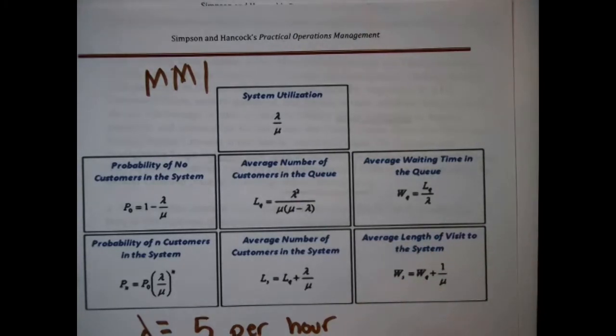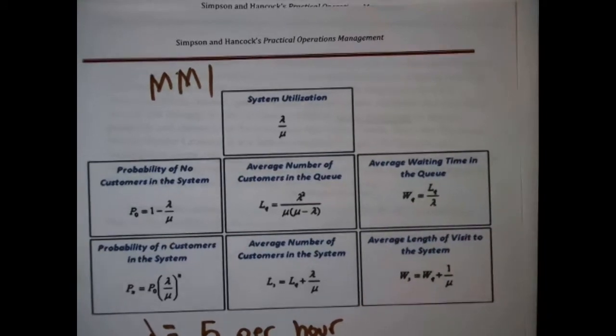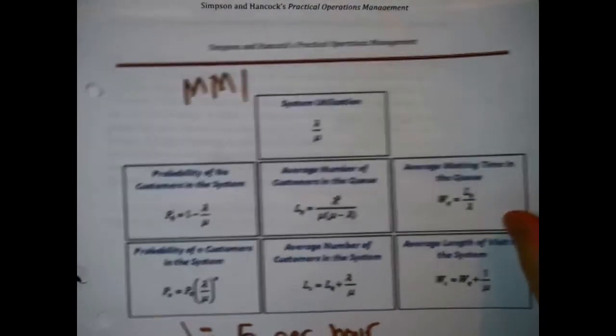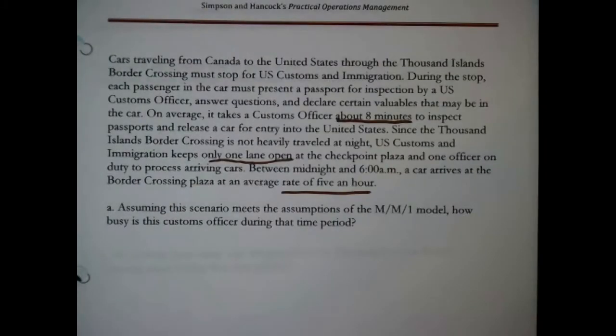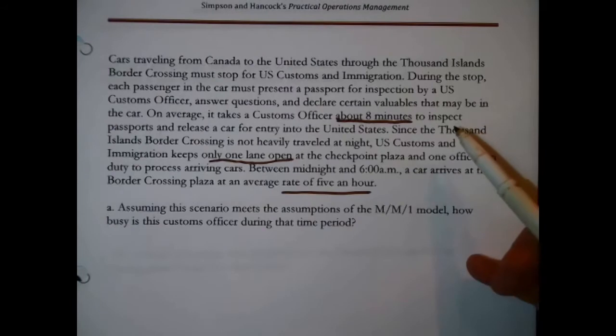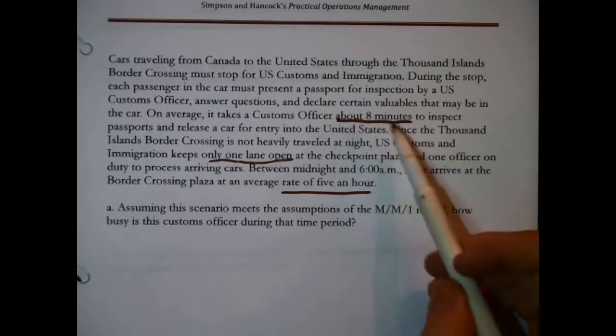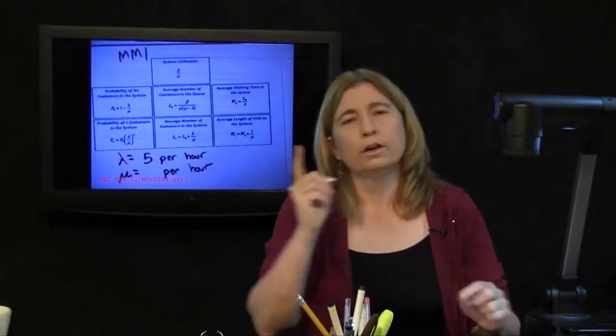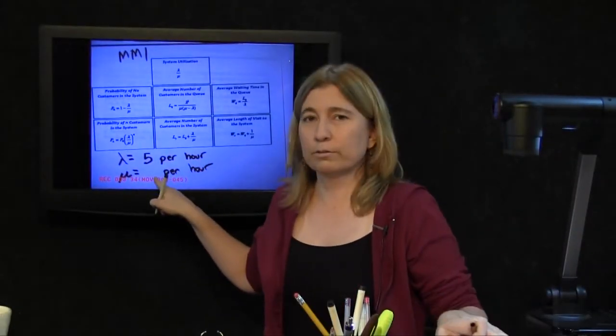Now, we also need mu. Mu refers to the service system. And mu needs to speak in the same time interval as lambda, so I just went ahead and wrote per hour. The service system here is the single officer that's working between midnight and 6 a.m. And so we need some data on how fast that officer works. And you see it says about 8 minutes, and you're thinking, fine, just go ahead and put the 8. Don't put 8 here. Don't put 8 right there.